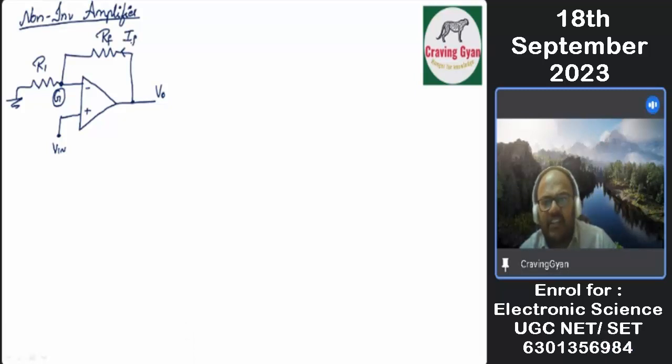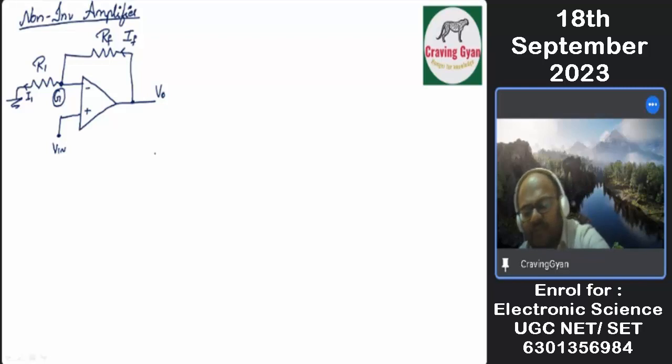Feedback current is IF. From where to where is it flowing? It is flowing from V0 to VG. Now, the I1 current, flowing from where to where? It is flowing from VG to ground.